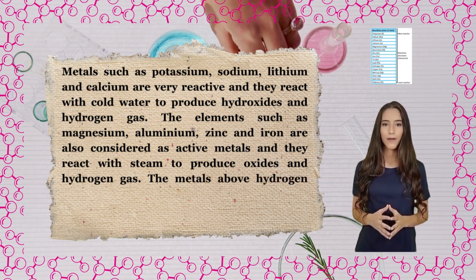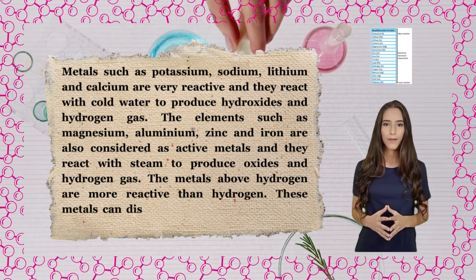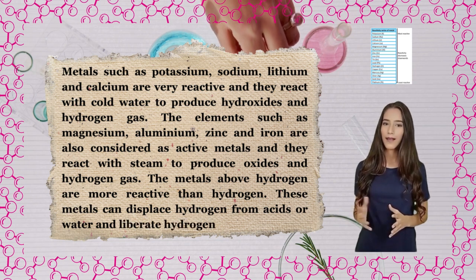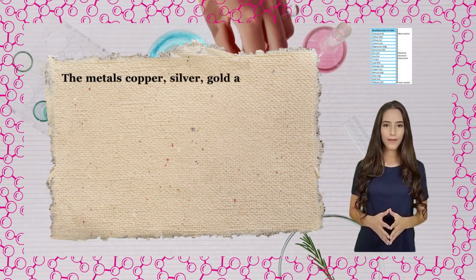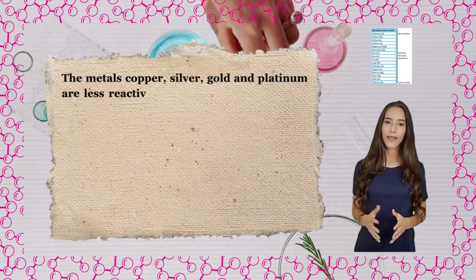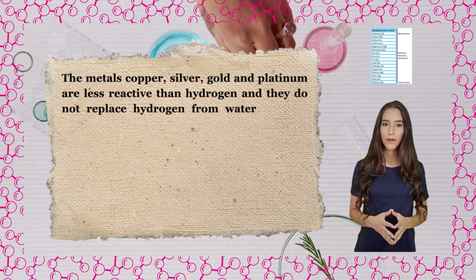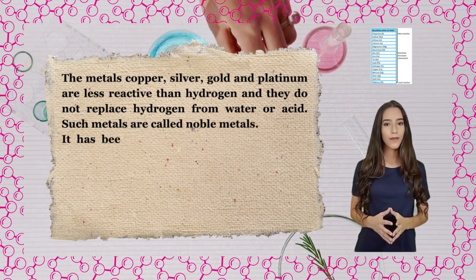The metals above hydrogen are more reactive than hydrogen. These metals can displace hydrogen from acids or water and liberate hydrogen gas. The metals copper, silver, gold and platinum are less reactive than hydrogen and they do not replace hydrogen from water or acid. Such metals are called noble metals.